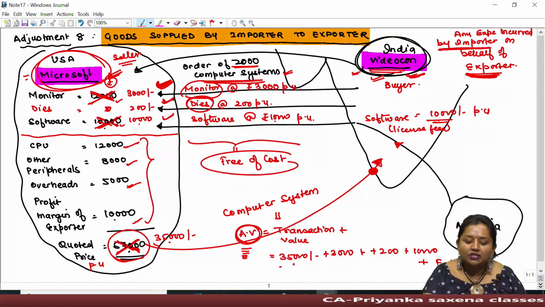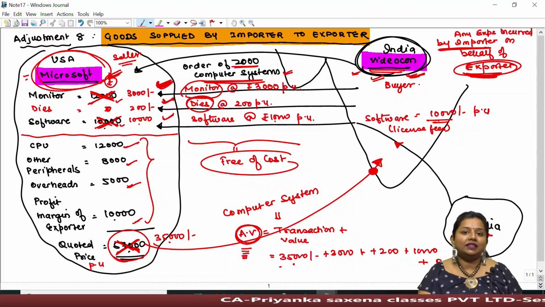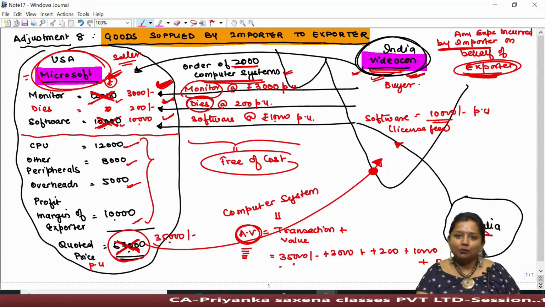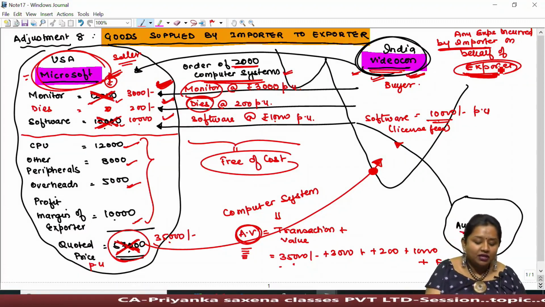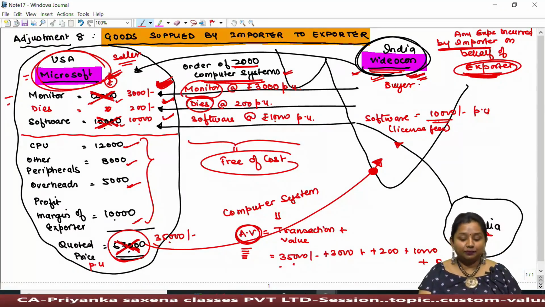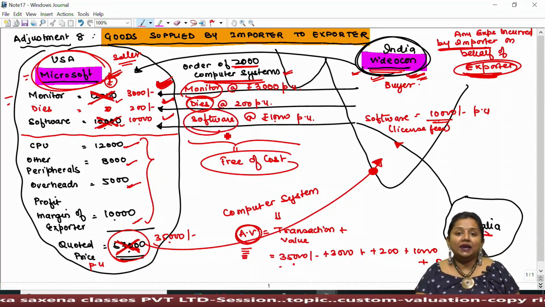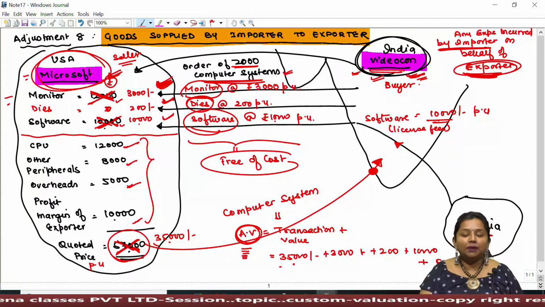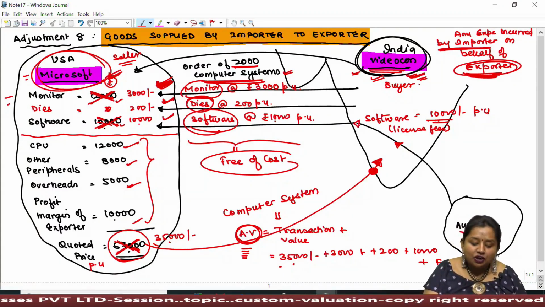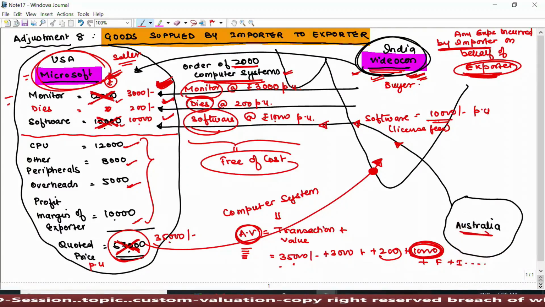If importer denies to expend, then exporter has to expend this expenditure in order to supply the goods or in order to make the goods deliverable at the point of importation. Therefore, all these expenses which are incurred by importer on behalf of exporter shall be added thereupon. Now lawmaker says, in case of software, designs, development, intellectual properties, research and development work, engineering work, the cost of such work shall be added while computing the assessable value only if they are undertaken outside India.